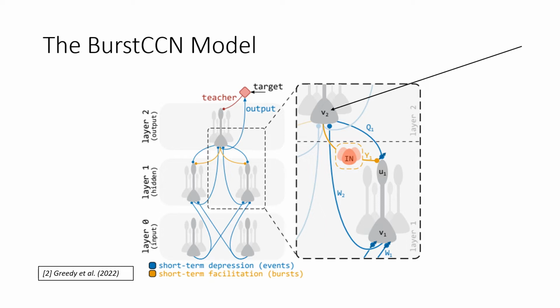Short-term facilitating weights, which are the orange Y weights, communicate the burst rate from this soma backwards through a somatostatin, or SOM, producing Martinotti interneuron, whilst short-term depressing weights, which are blue and are the Q weights, communicate the event rate directly. These signals are received in the apical dendrites and are used to determine the burst probability and thus the variation in the burst rate about the baseline.